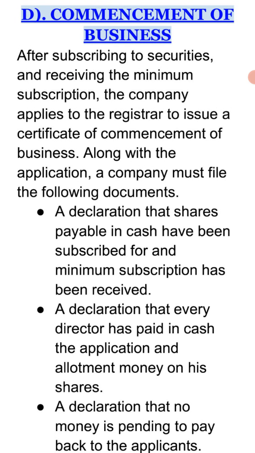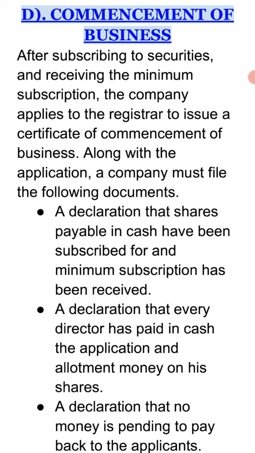Now the fourth stage is the commencement of business. After subscribing to securities and receiving the minimum subscription, the company applies to the registrar to issue a certificate of commencement. When everything is done with the capital subscription stage, the company again goes to the registrar so that the certificate of commencement of business can be issued. Along with the application, the company must file the following documents. And what are the documents?